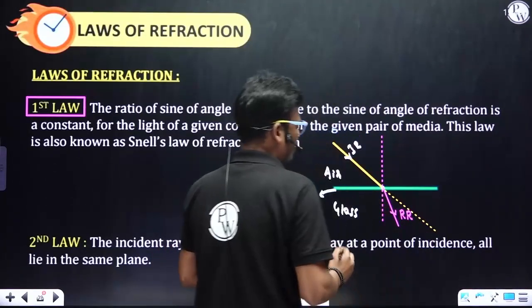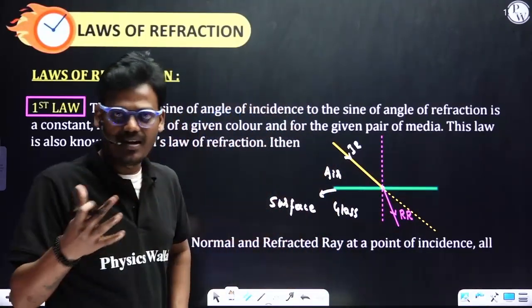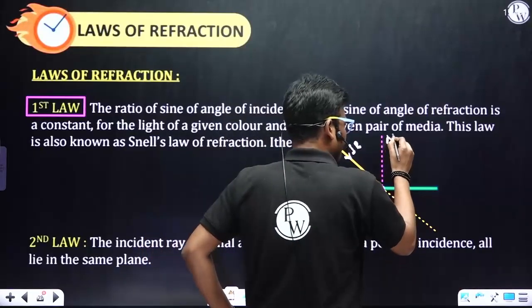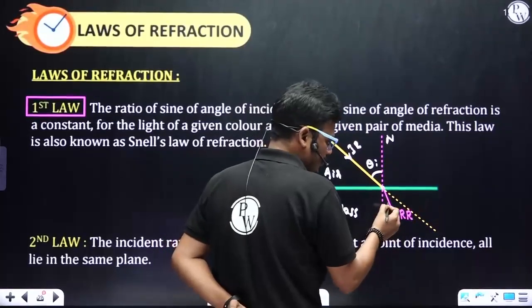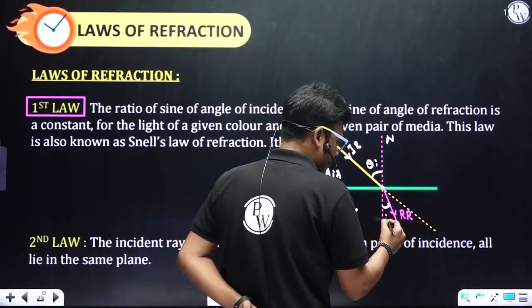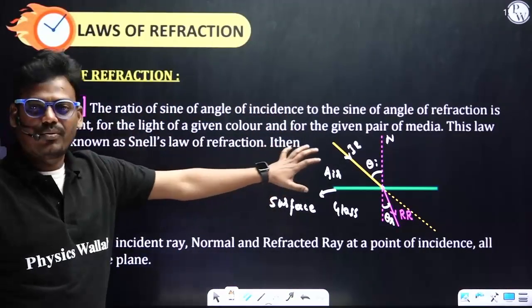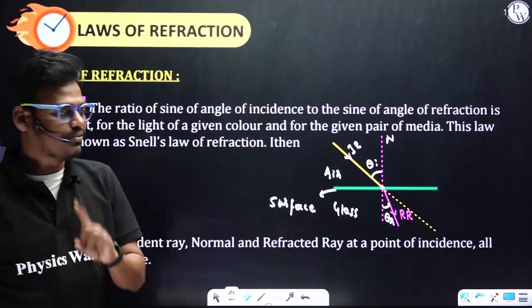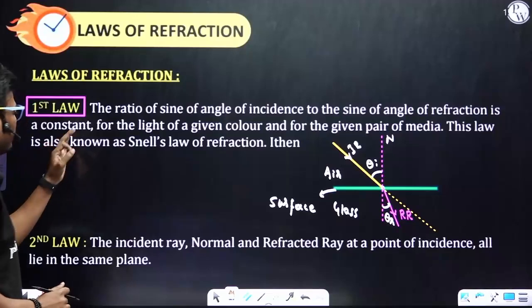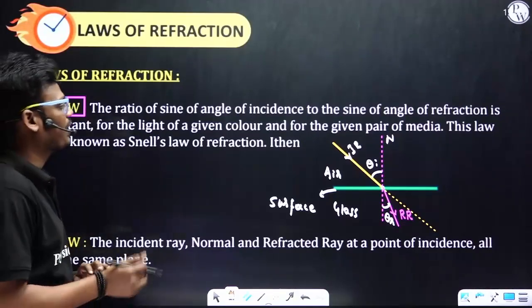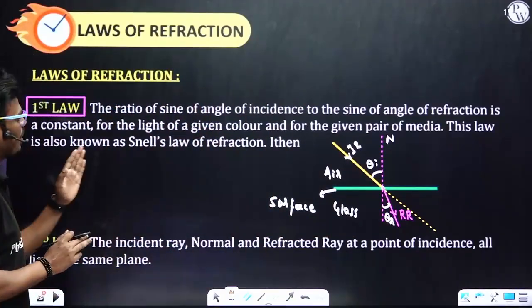This is the refracted ray. Like the angles we discussed in the case of reflection, in the same way here, the angle between the normal and the incident ray is the angle of incidence. But in the case of refraction, the angle between the normal and the refracted ray is the angle of refraction. Using the same diagram, we have two laws of refraction. The first one: the ratio of the sine of the angle of incidence to the sine of the angle of refraction is a constant for light of a given pair of media. This is the first medium and this is the second medium. This law is also known as Snell's law.